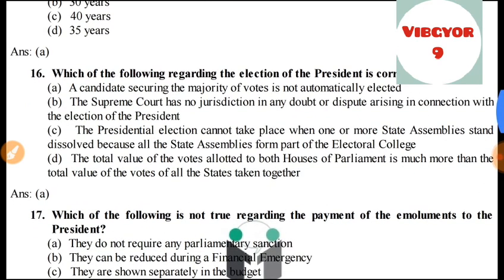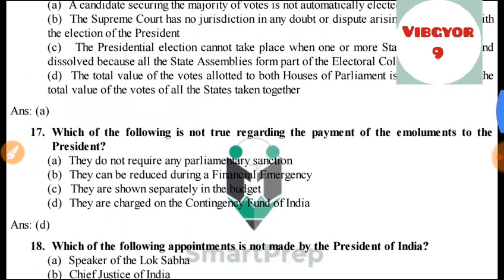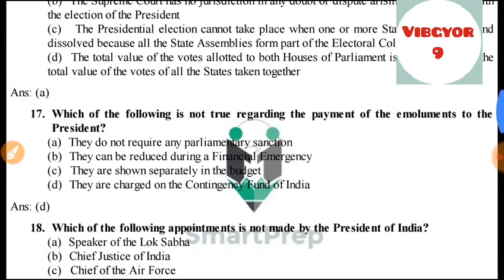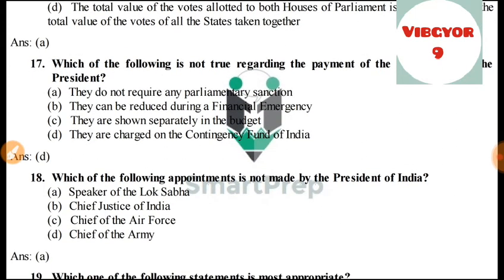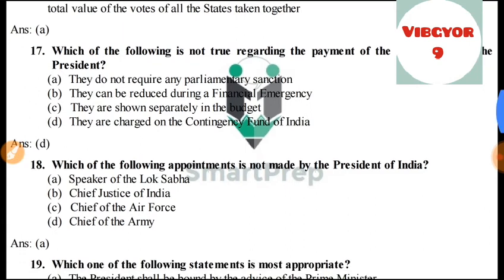Which of the following, I skip this, which is not true regarding the payment of the emoluments to the president? They do not require any parliamentary sanction. They can be reduced during a financial emergency. They are shown separately in the budget. They are charged on the contingent fund of India. D is the correct answer.